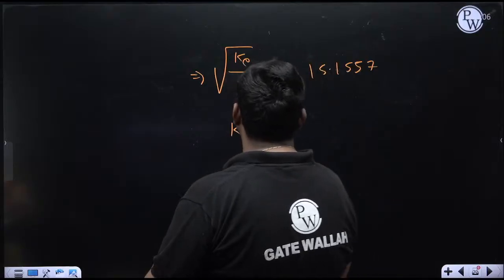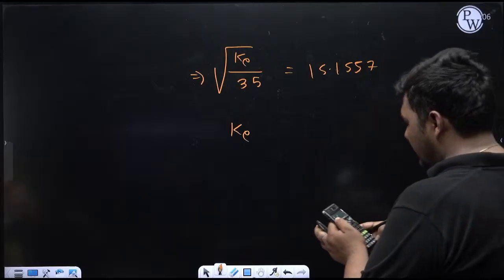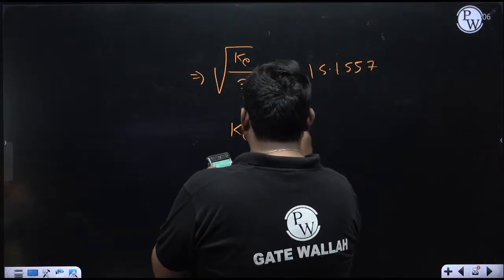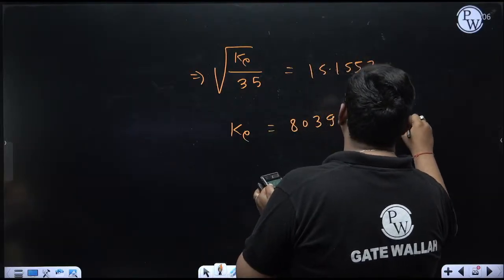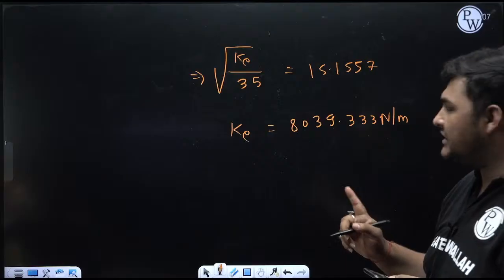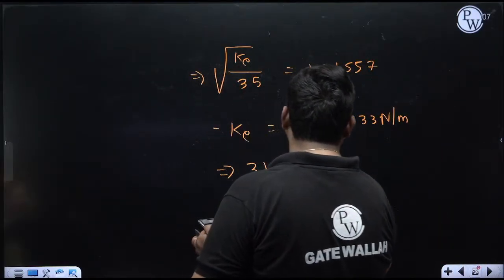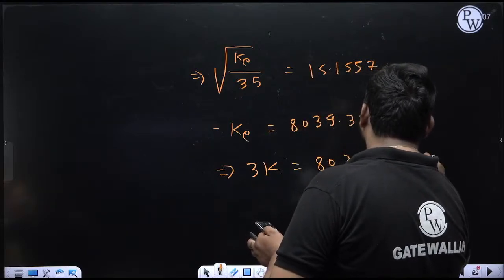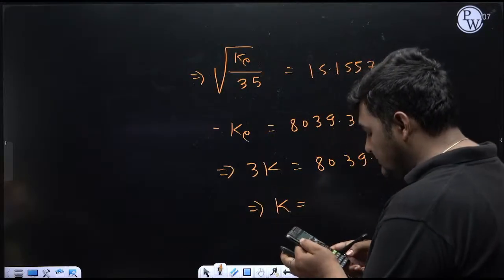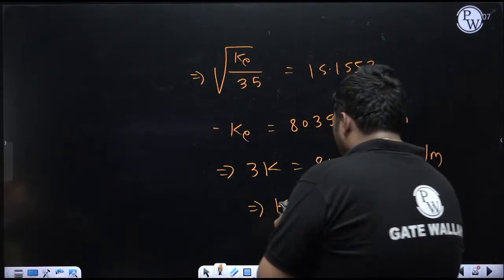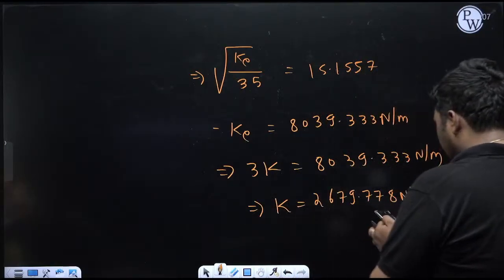So from this we can calculate k equivalent. It will be 15.1557 square into 35. So k equivalent is coming 8039.333 Newton per meter. Since I am using SI units, stiffness will come in Newton per meter, but it is equivalent stiffness Ke, which is nothing but 3K. So 3K equal to 8039.333 Newton per meter. From this I can calculate stiffness of each spring, that is K. It is coming 2679.778 Newton per meter. You can check the calculation.